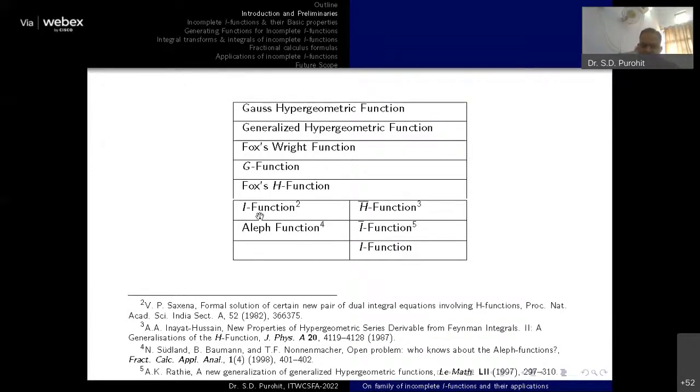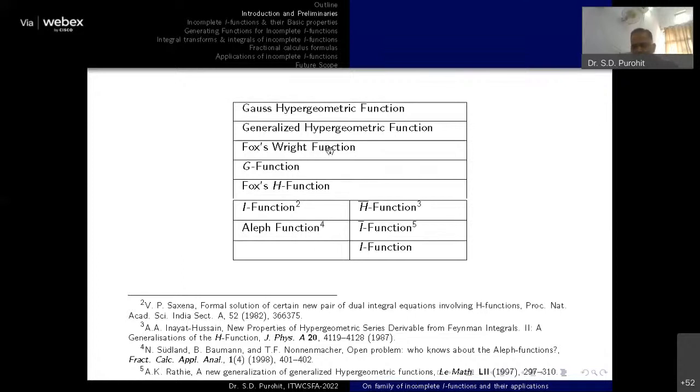One category involves the I function defined by V. P. Saxena, and another generalization is the L function. In another direction, we have the functions defined as H bar, I bar, and then the I function. Okay, so these are the two generalizations of this Fox H function.